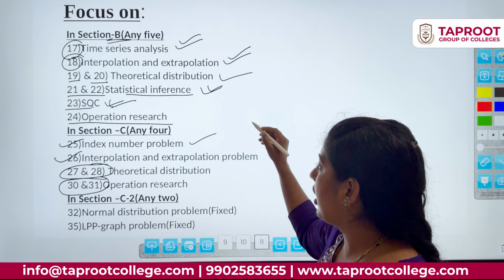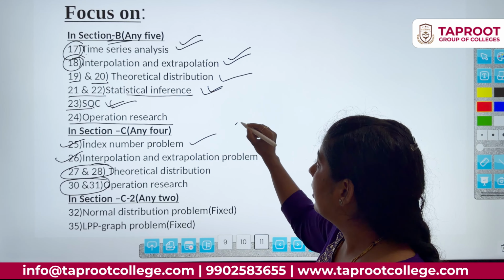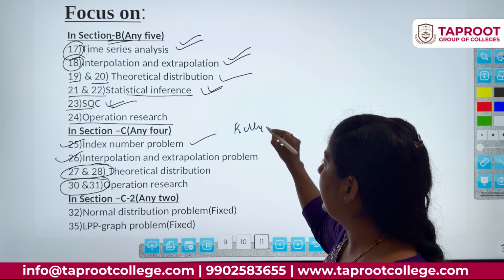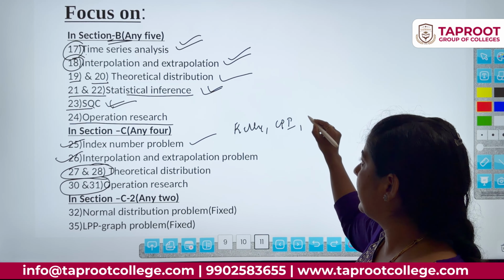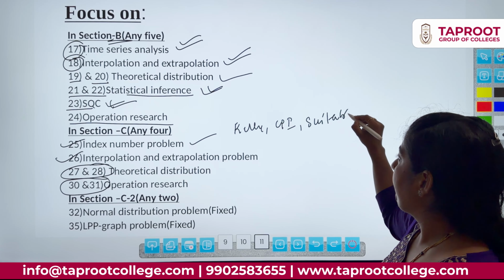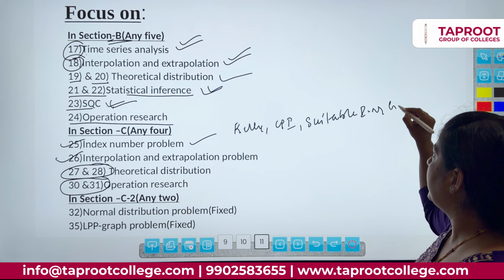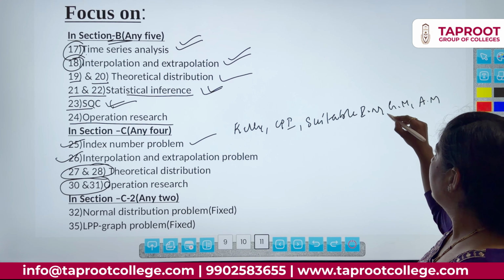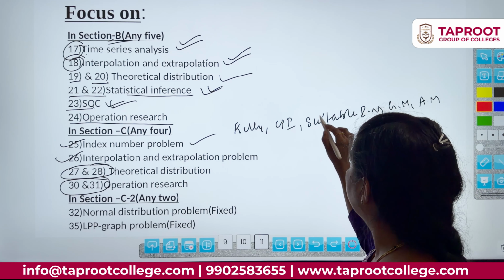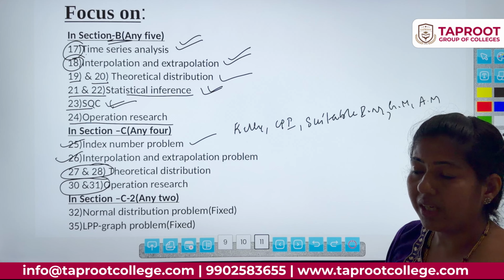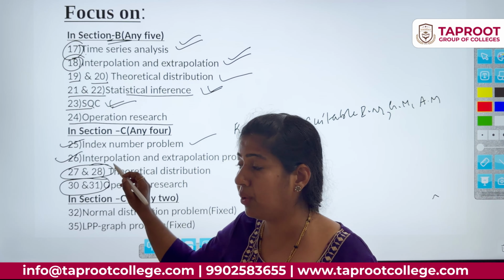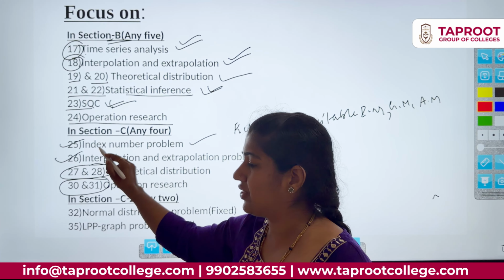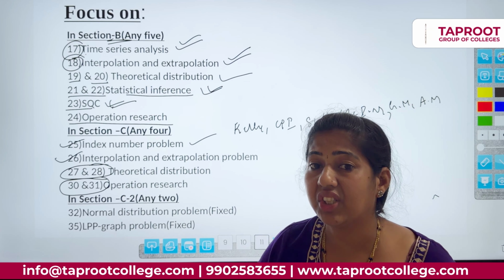So in index number, how many questions are there? One is Kelly's, another one is the CPI, 2 methods are there, a suitable index number, or you have a GM problem or an AM problem. So how many questions are there? 1, 2, 3, 4, 5 questions are there. Any one of them will be asked. So if you concentrate on index number, then it is useful for section D also.